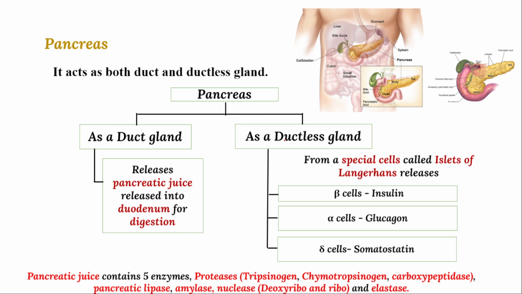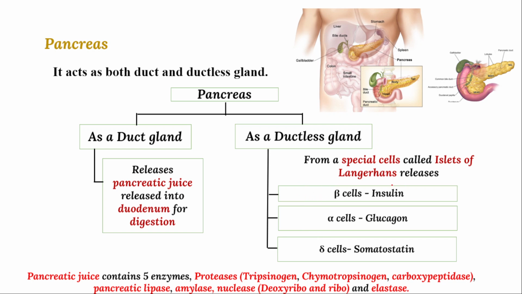As a ductless, endocrine gland, the pancreas releases different types of hormones from special cells called the islets of Langerhans. The islets of Langerhans contain different types of cells, categorized based on the hormones they secrete: beta, alpha, and delta.